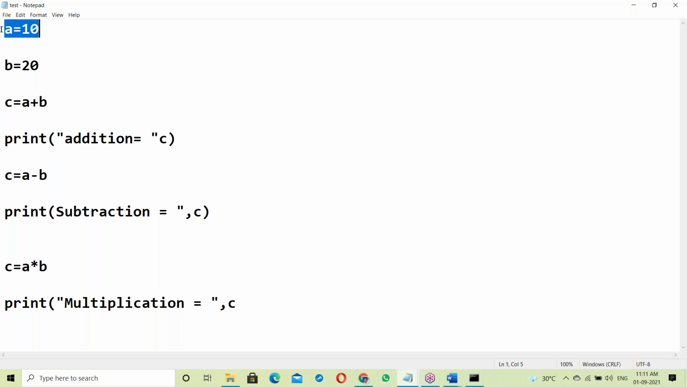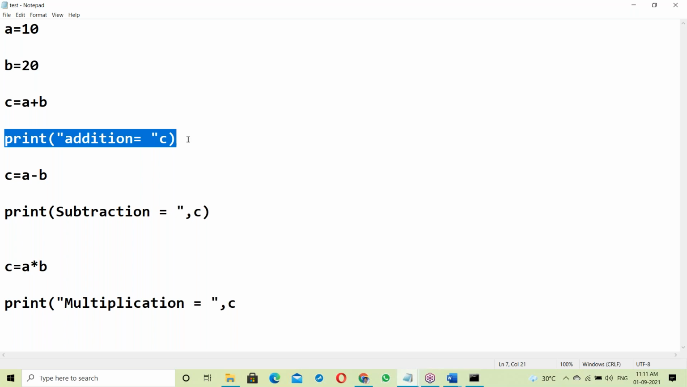It simply executes: allocating memory for A, storing 10. Next, allocating memory for B, storing 20. Next, this statement is also correct and executes. Then A plus B is calculated and stored in variable C. Next statement: now checking for the error here. Error coming here, so it simply stops. Once an error comes, it simply stops, here.